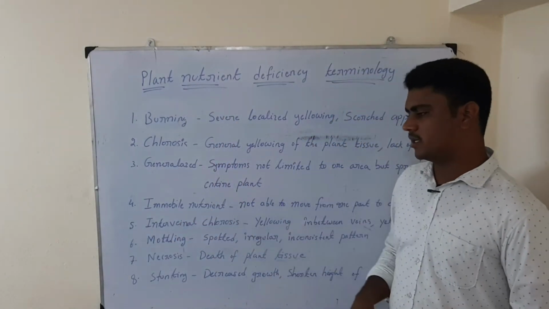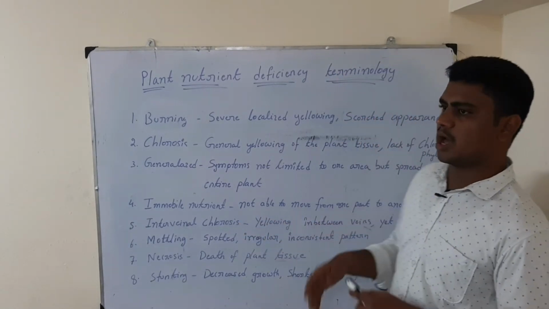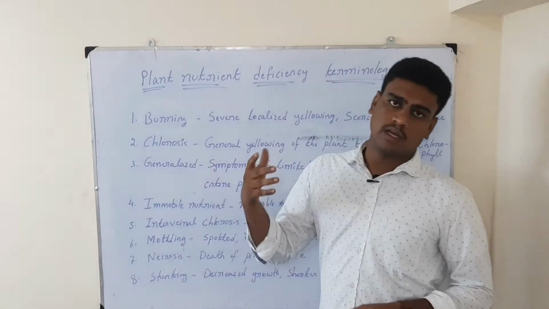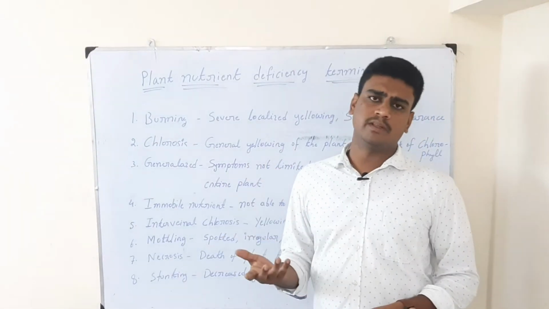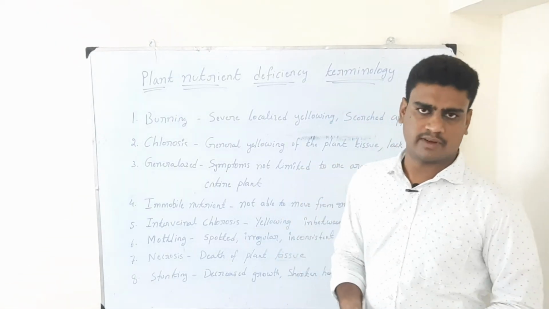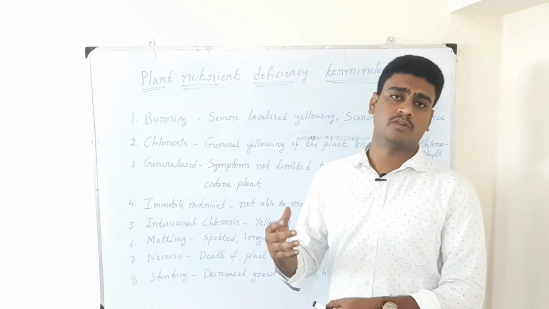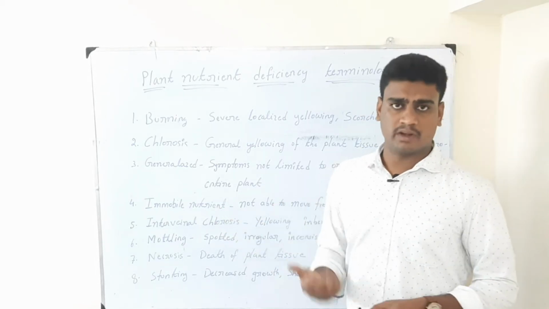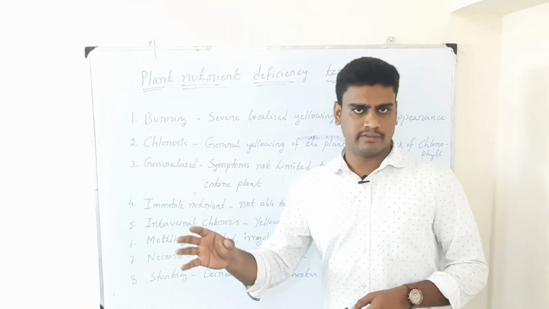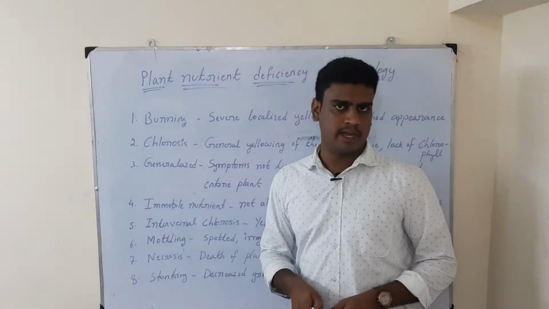So the next one is immobile nutrient. How will it show? It is a nutrient which will not move from one part of the plant to another part. It may be due to blockage of xylem or phloem vessels, and because of the phosphoric fertilizer or the potassic fertilizer, the nutrients may not move from one place to another. Because of which a particular plant part may show the symptoms. We can consider that as because of an immobile nutrient.